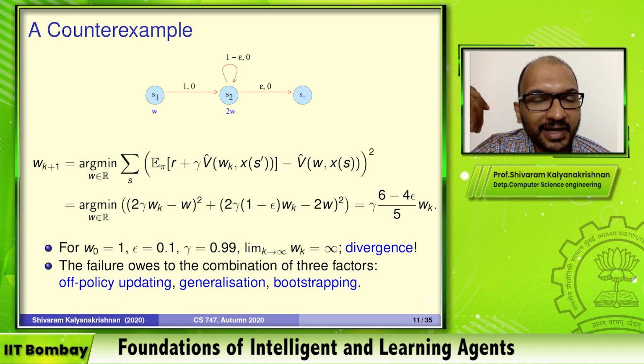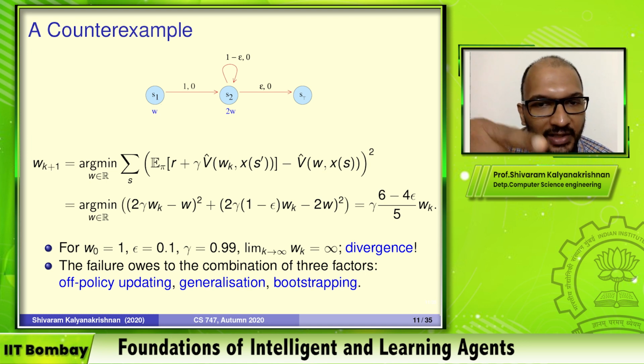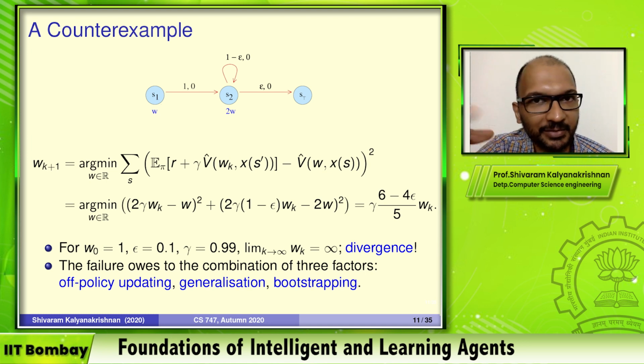So off-policy updating here means the importance, right? The credit or the weight that we are giving to each state, that is not consistent with the frequency with which the state is encountered, okay? So with TD(0), for example, remember that the weighting function that we used was the stationary distribution of the policy that we were following, okay? So here we are not doing that, okay? So if you remember, we're always starting at S1, then going to S2, and then spending some time in S2, right?